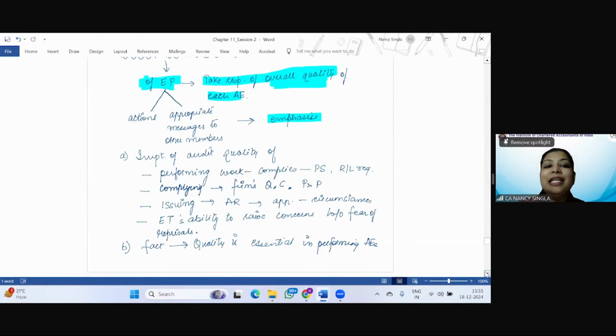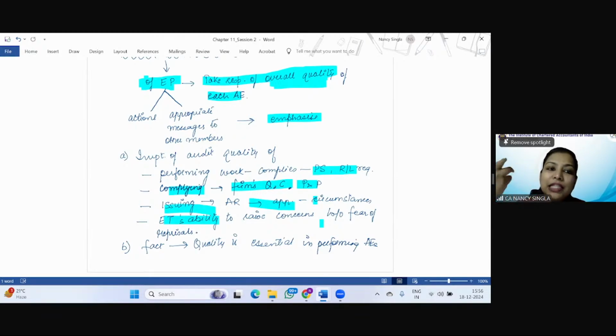His actions and appropriate messages to members should emphasize two things: the importance of audit quality, of performing work that complies with professional standards, legal and regulatory requirements, complying with the firm's quality control policies and procedures, issuing an audit report that is appropriate in the circumstances, and the engagement team's ability to raise concerns without fear of reprisals. Reprisals are the counter attacks, or the results of raising the concern, right? So without any fear of what will happen if we raise this concern.